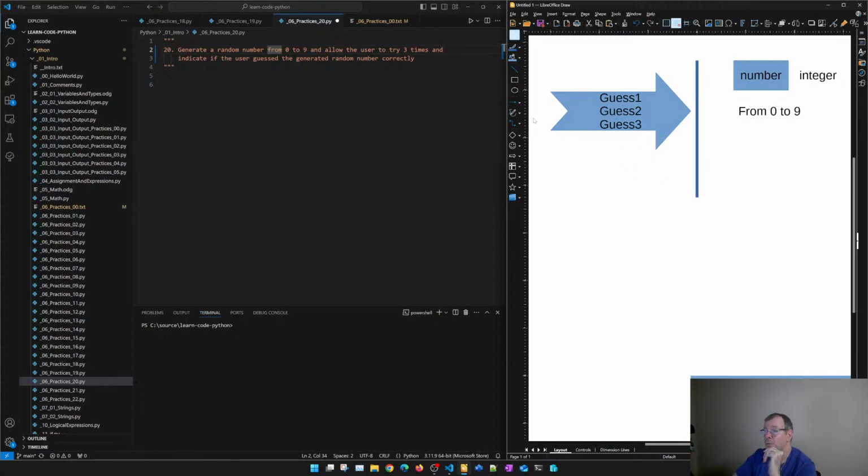Okay, so let's go. There is one thing here. We didn't learn yet some commands that make it easier for us, but we can maybe try to do something here. So let's see what we can do. As we saw some expressions and some other things. So first thing, let's say, okay, we need to generate a number.